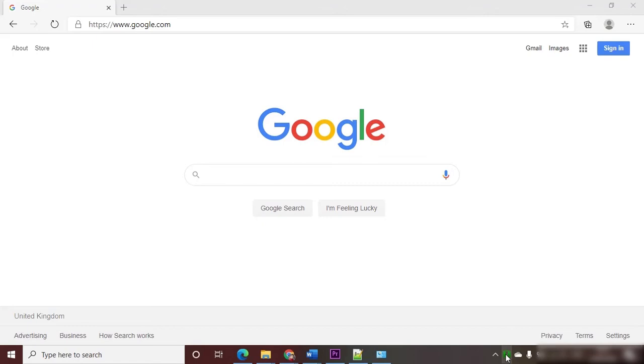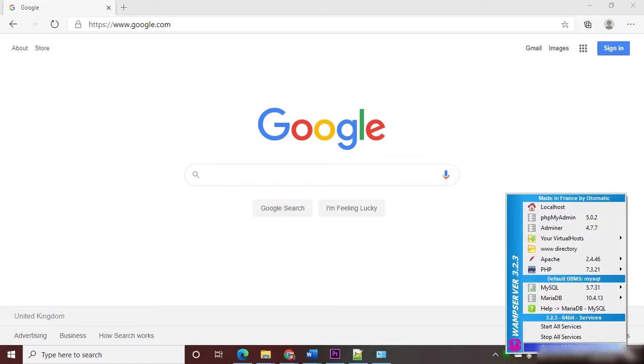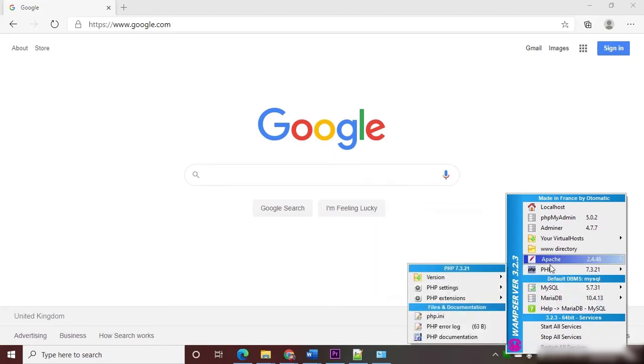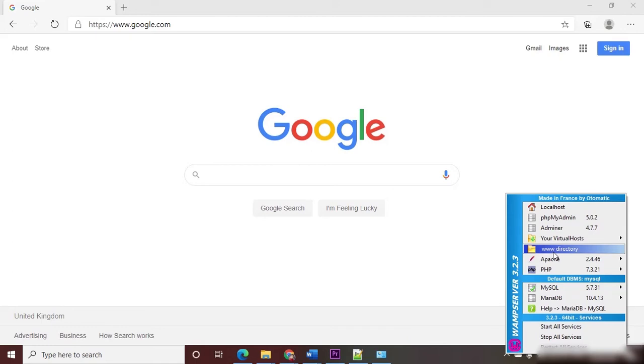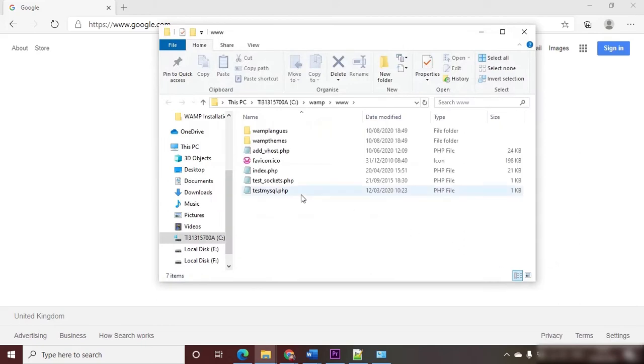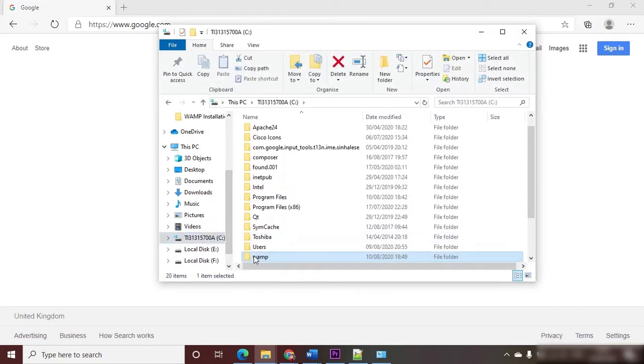Now click on this WAMP icon so you can see what software is installed. MySQL, MariaDB, Apache and PHP, everything is there and ready to go. This is called the www folder or the document root, where you save all your project files and web pages. Click on this so you can open the document root, which can also be found in C drive and inside the WAMP folder.